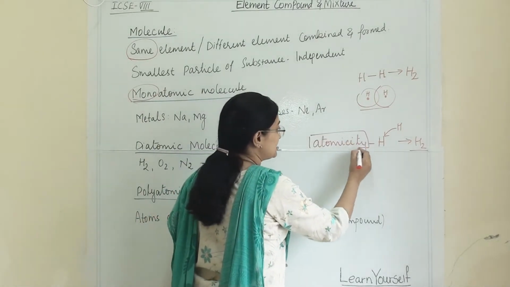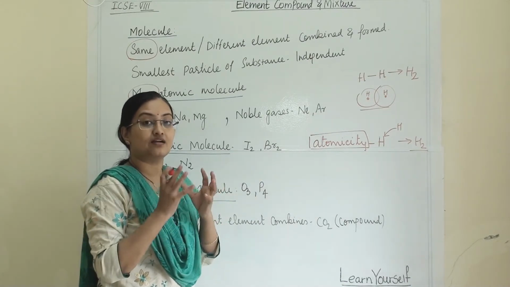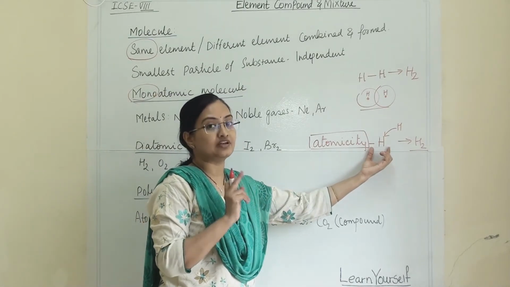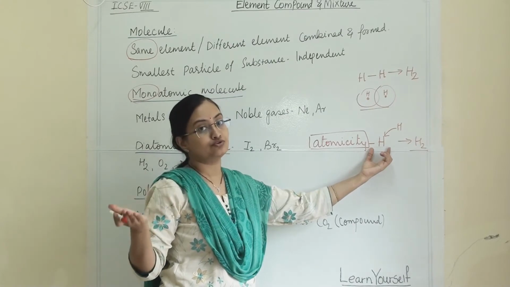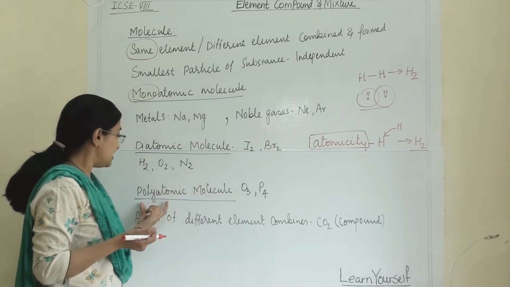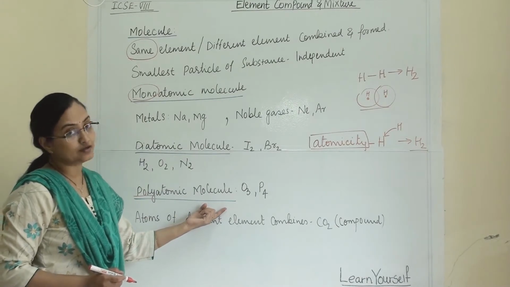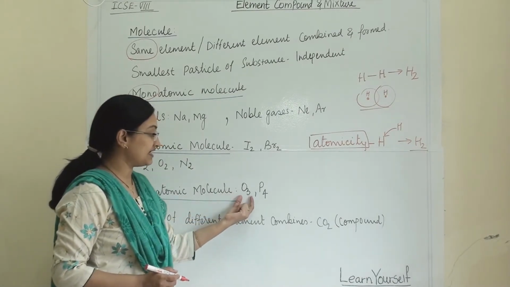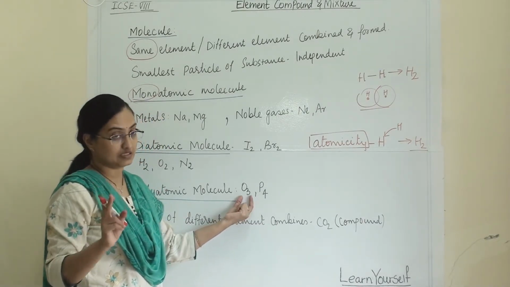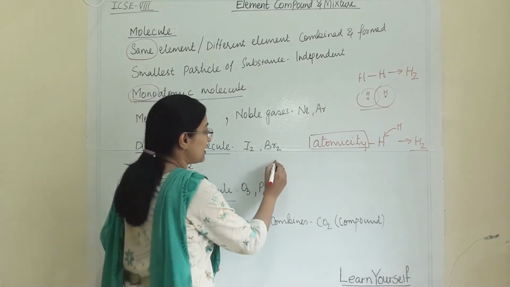Again, what is atomicity? Atomicity is the number of atoms that come together and form a molecule. That is the atomicity for that particular element. It will vary from element to element. So all these elements have atomicity 2. When we are talking about polyatomic molecules, polyatomic means more than 2. In this category, ozone and phosphorus are there. In ozone, oxygen's atomicity is 3, and phosphorus atomicity is 4 because in this, 4 atoms of